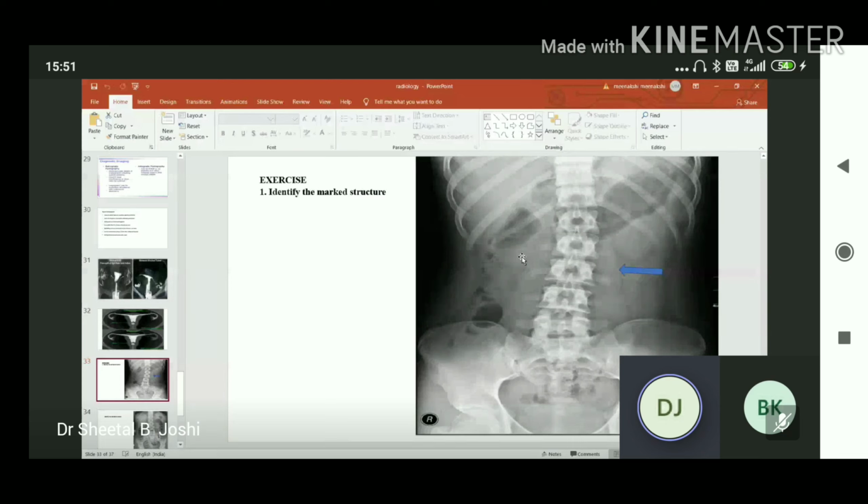Now identify the marked structure. What is the arrow showing? Answer it. Ma'am, the margin of the psoas, border of psoas major. Left side, you have to write that also.